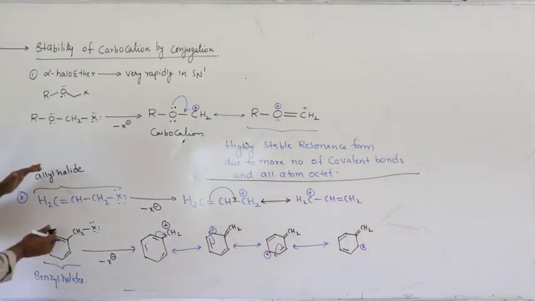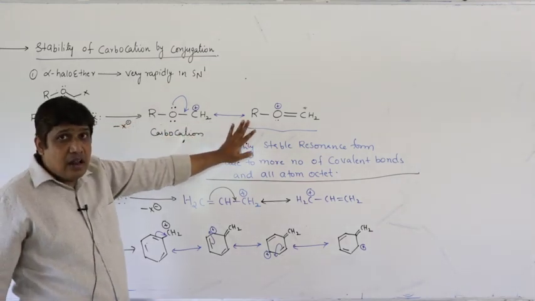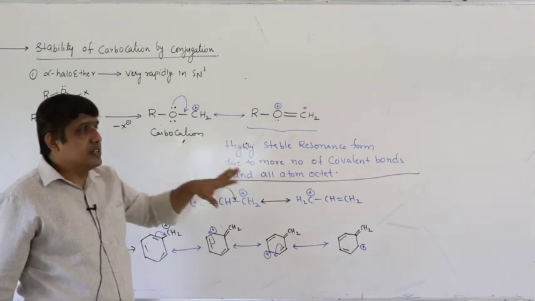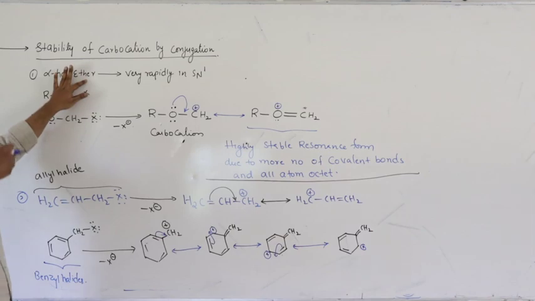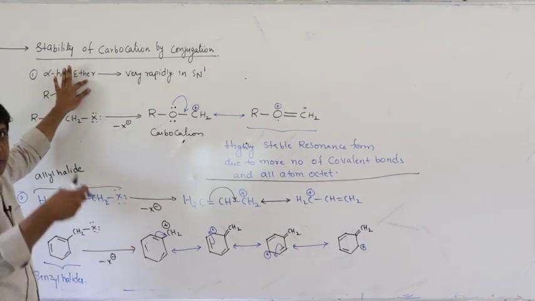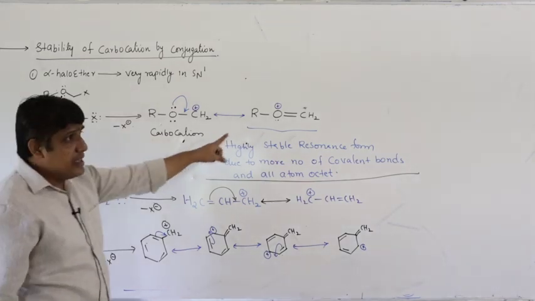But when compared to these two, the alpha halo ether carbocation is more stable. Therefore, alpha halo ethers react in a much more rapid way compared to allyl halides and benzyl halides because of its high stability.